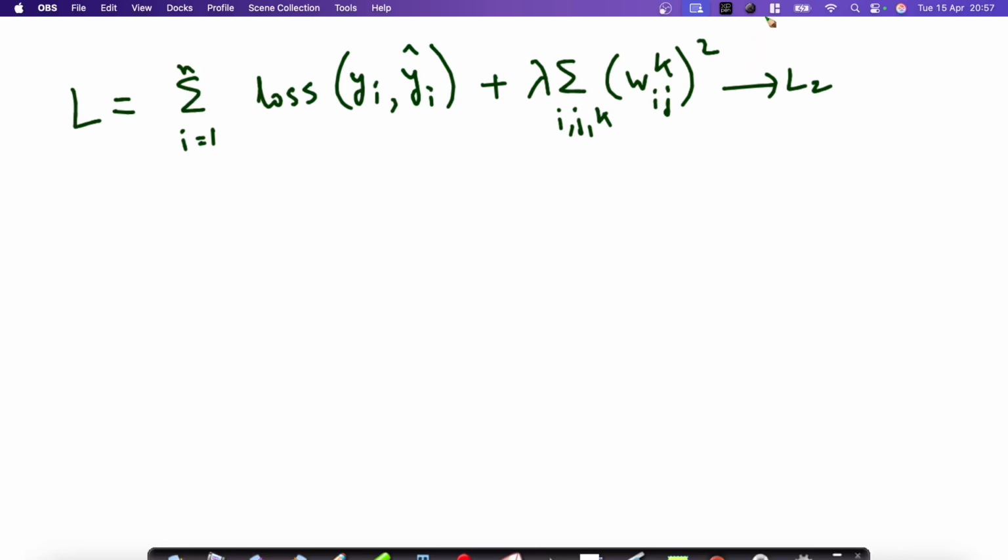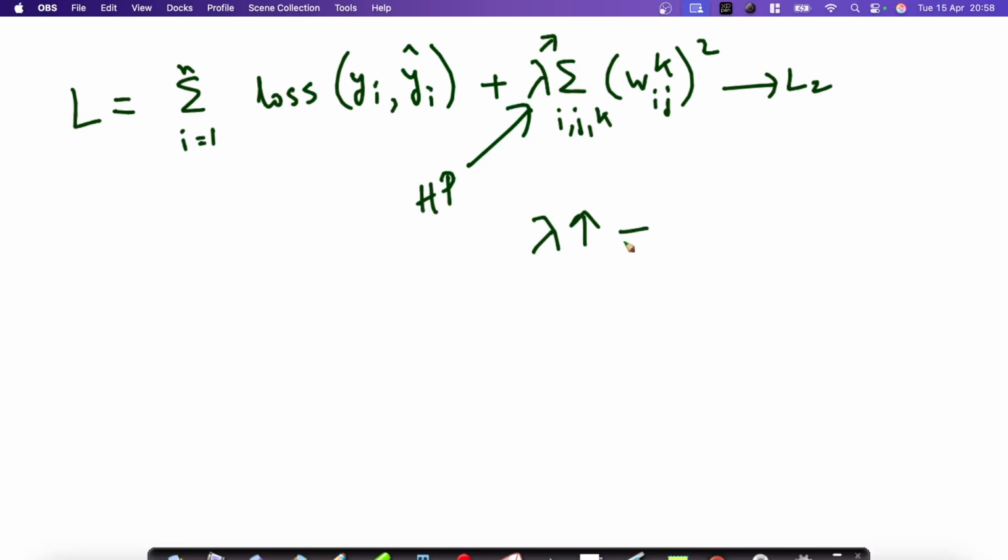In case of L1 regularization, what will happen? We'll create some sparsity in our weight vector. So we can use either L1 or L2 regularization, it doesn't matter. Lambda is basically a hyperparameter. If we increase the value of lambda, what will happen?